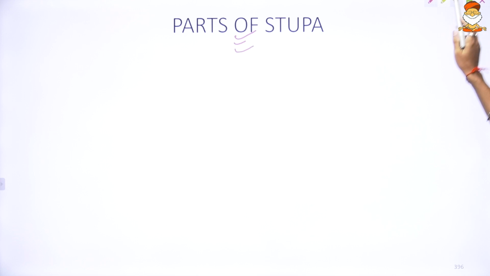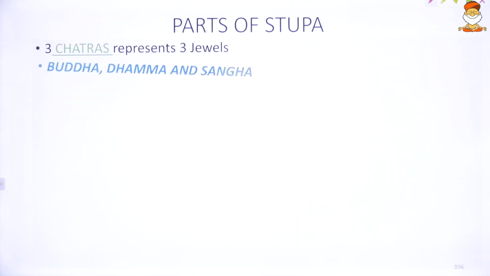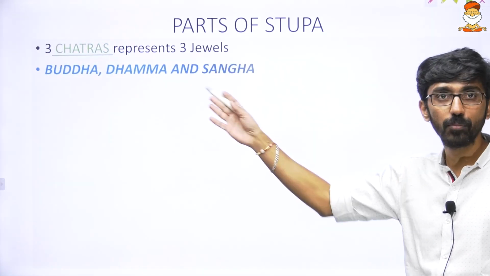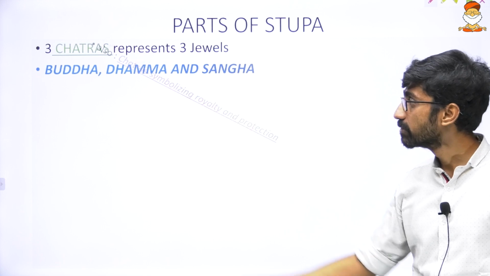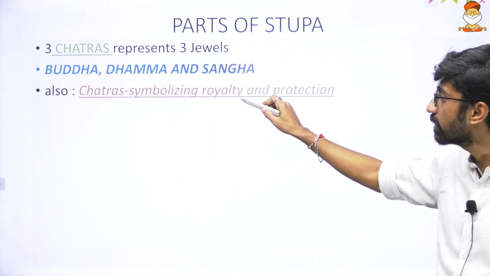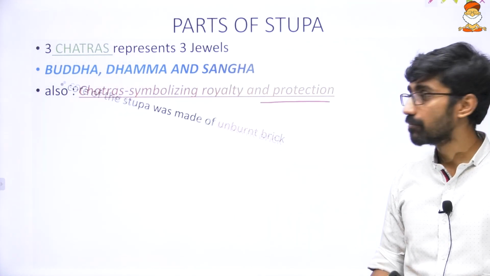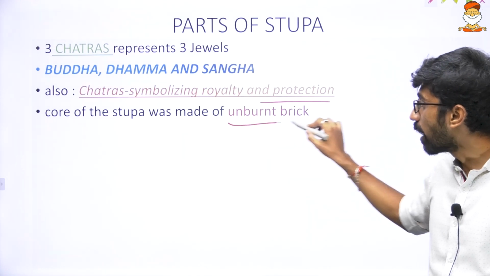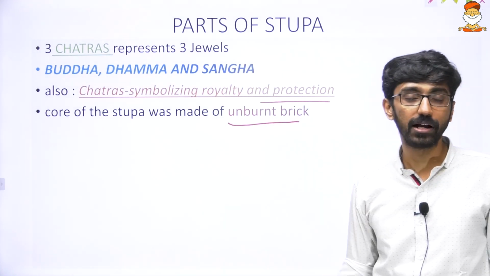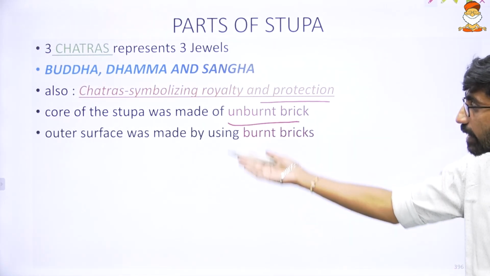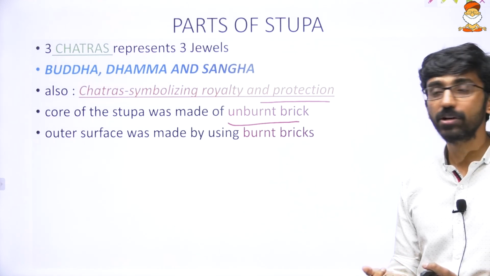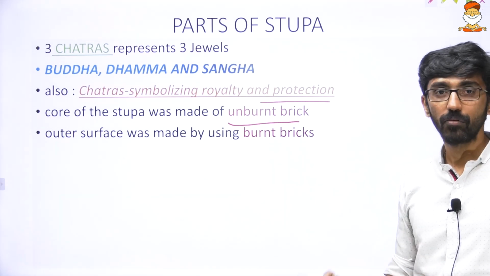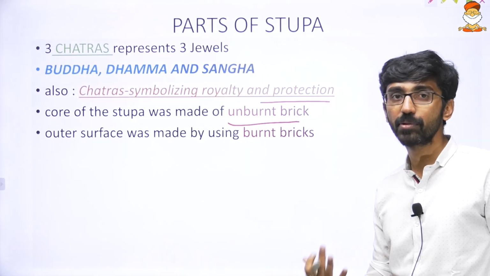So what are the parts of a stupa? First and foremost, the three chatras represent three jewels: Buddha, Dhamma, and Sangha. Chatra also symbolizes royalty and protection. Then the core of the stupa, the anda part, was made up of unburnt brick, and the outer surface was made up of burnt bricks.